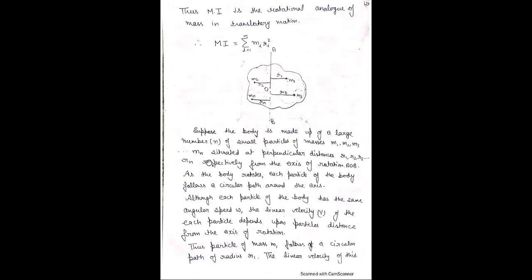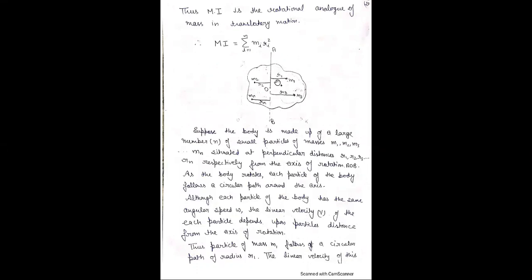There are n particles situated at perpendicular distances r1, r2, up to rn from the axis. As the body rotates, each particle of the body follows a circular path around the axis. If the body rotates, then the particles also rotate. Although each particle of the body has the same angular speed, known as angular speed omega, the linear velocity v of each particle depends upon the particle's distance.